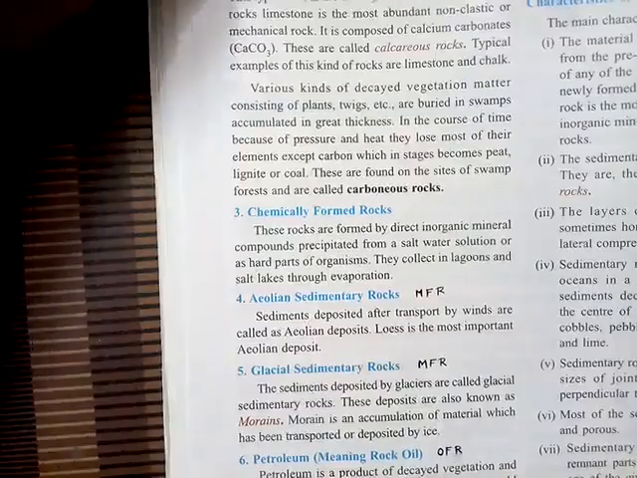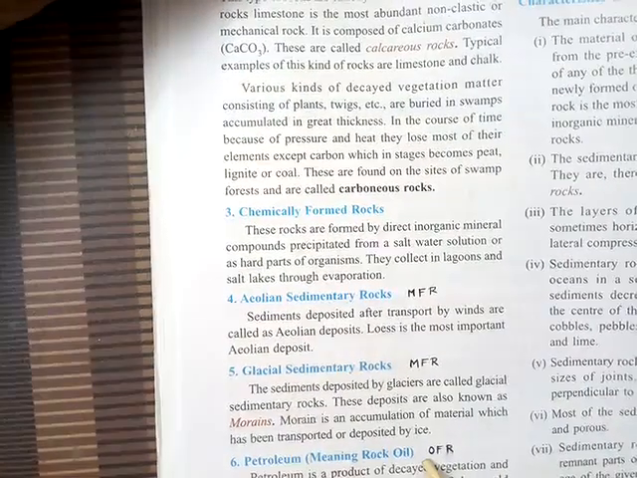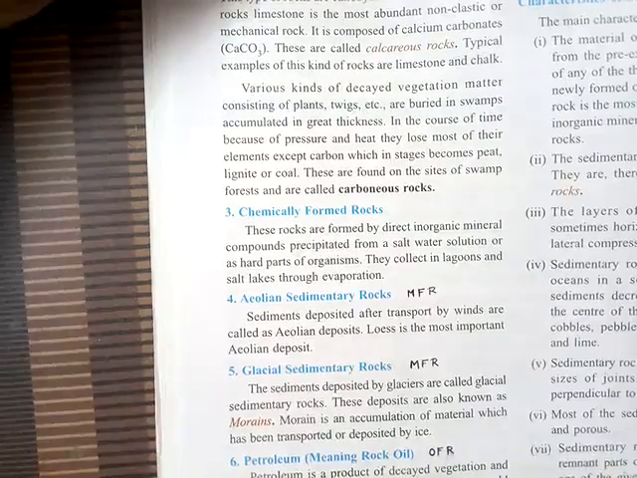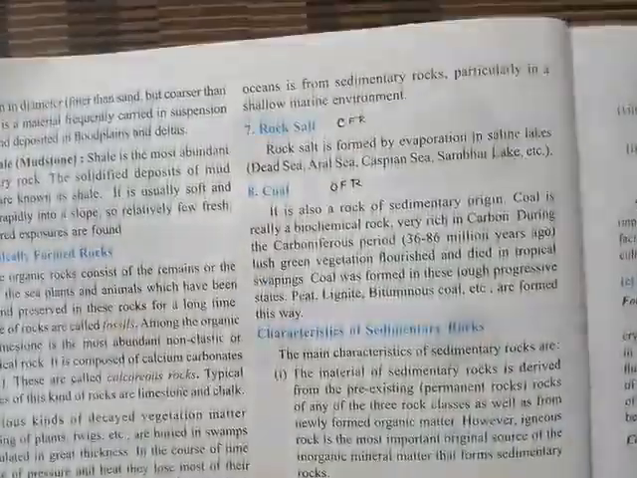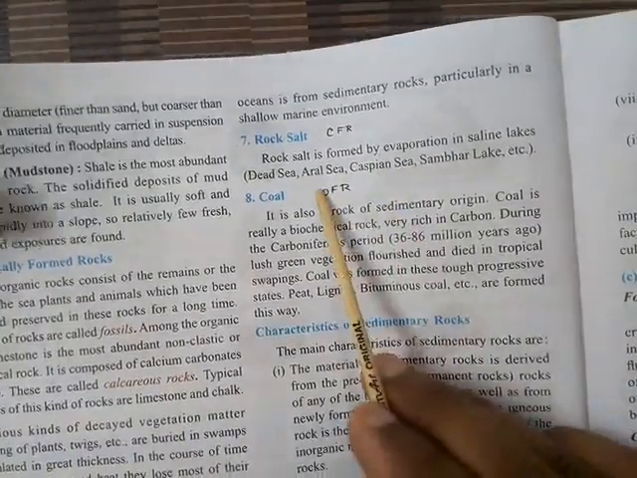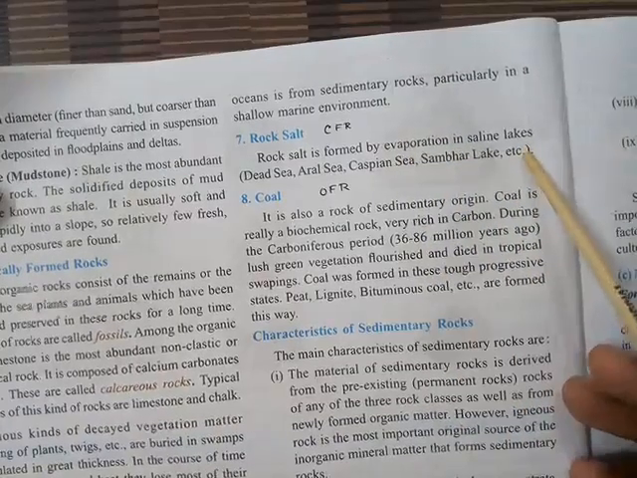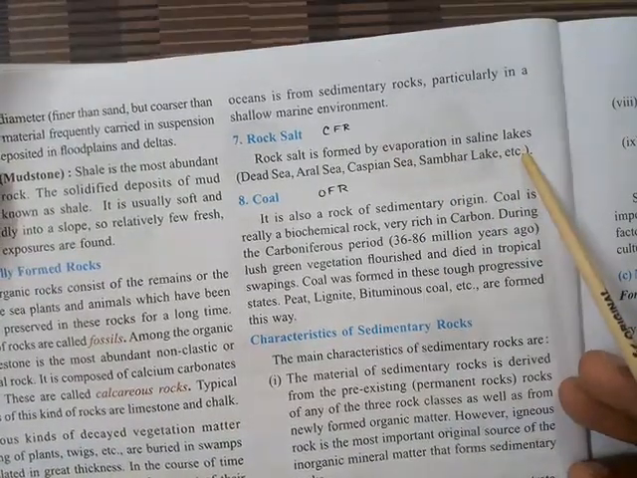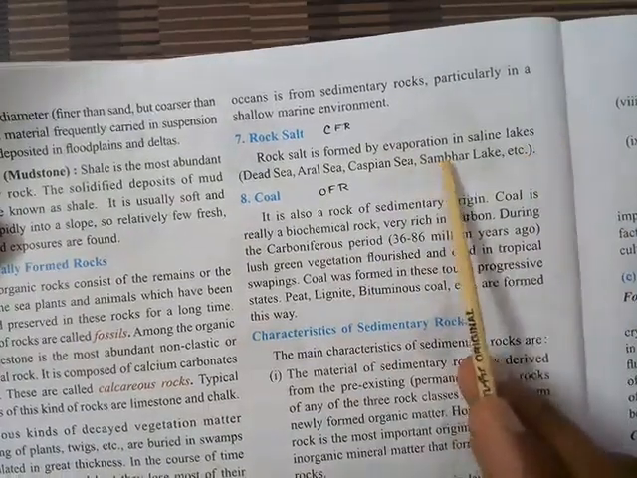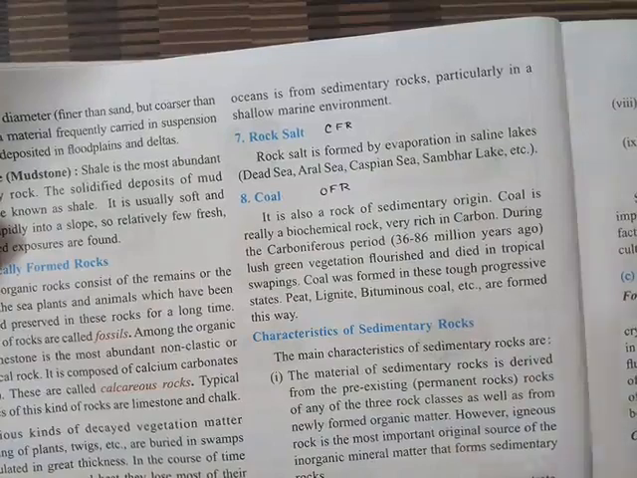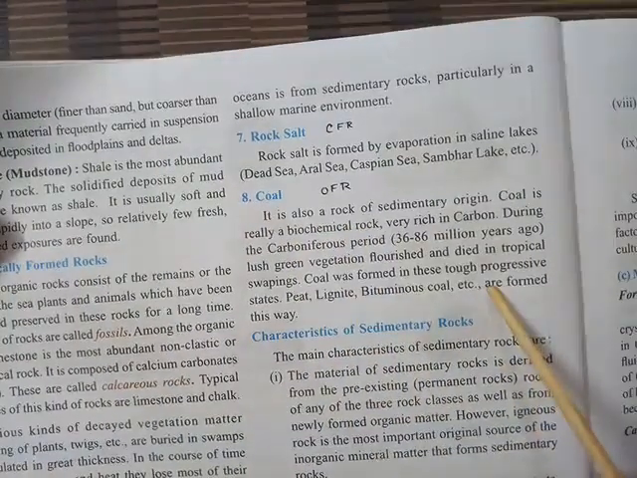Next, petroleum, which we have already discussed, is also called rock oil. How was it formed? By the product of decayed vegetation and plant remains, as I explained. Now next is rock salt. Rock salt is formed by evaporation in saline lakes: the water evaporates and the salt left behind solidifies and forms rock salt. This is an example of chemically formed rocks. And the last one is coal, which, as I explained, is an example of organically formed rocks.